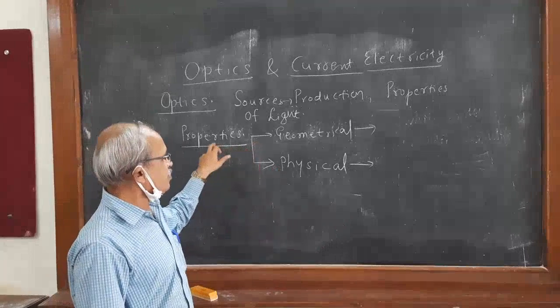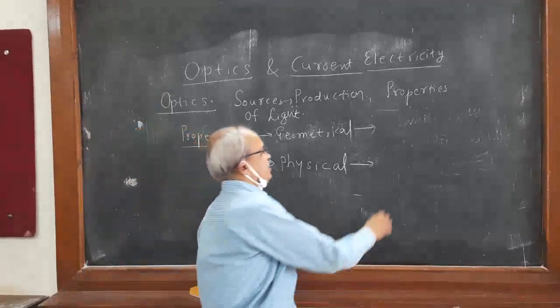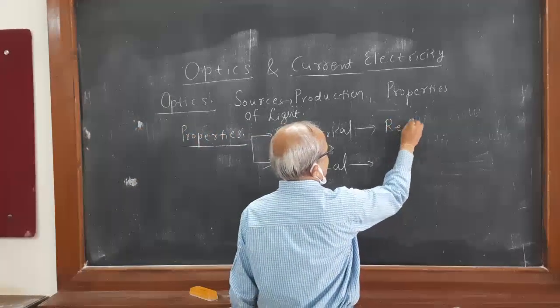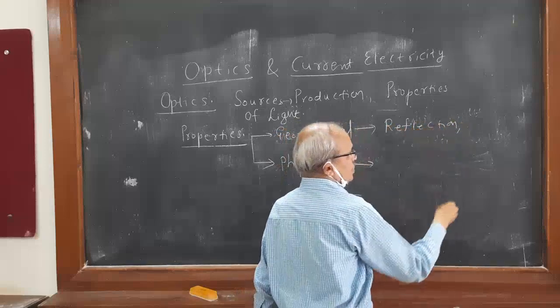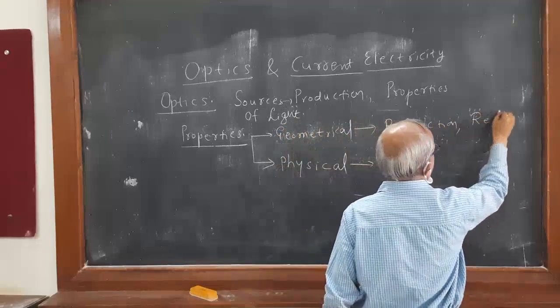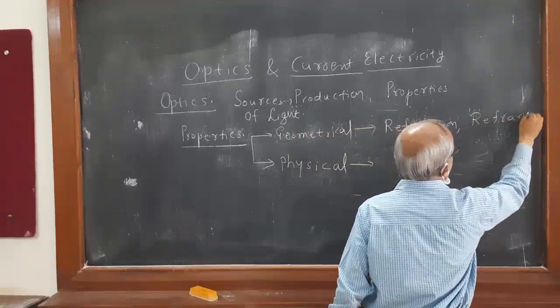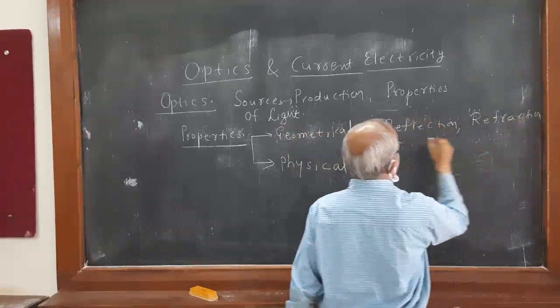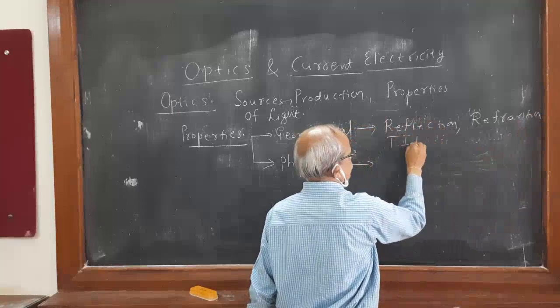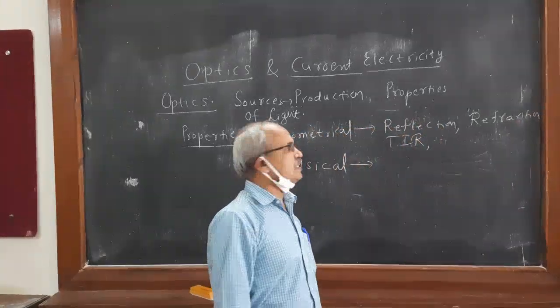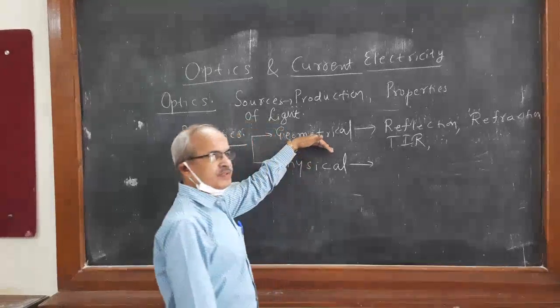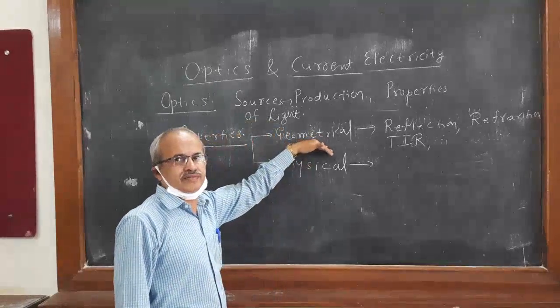Geometrical properties of light are reflection, refraction, total internal reflection, or rectilinear propagation of light. They all come under geometrical properties of light.